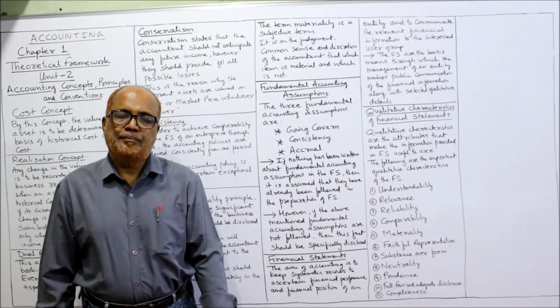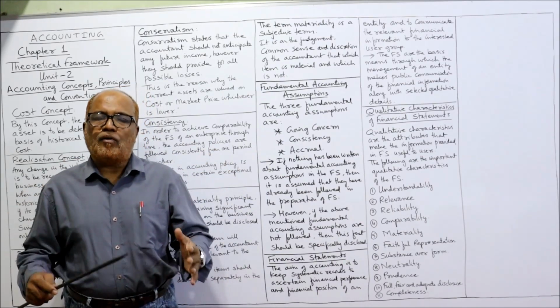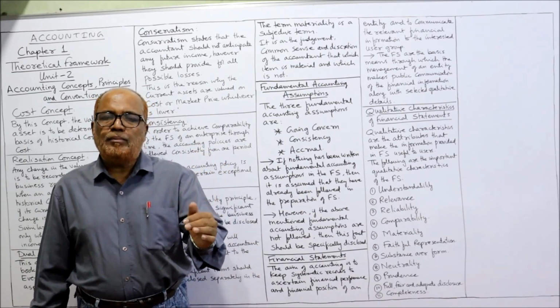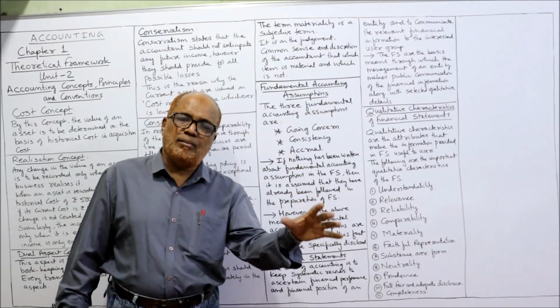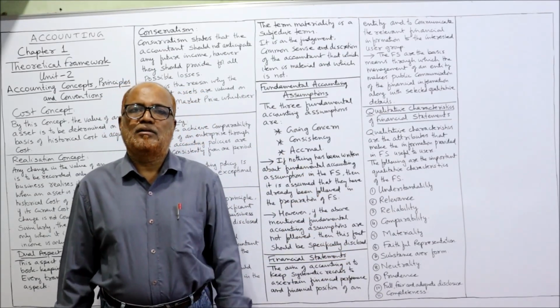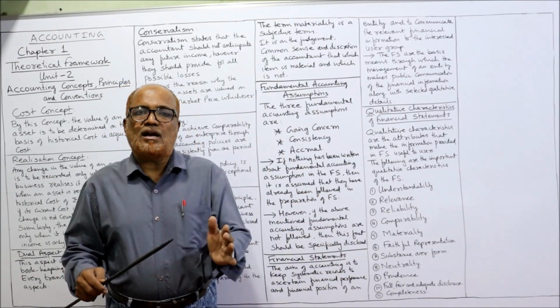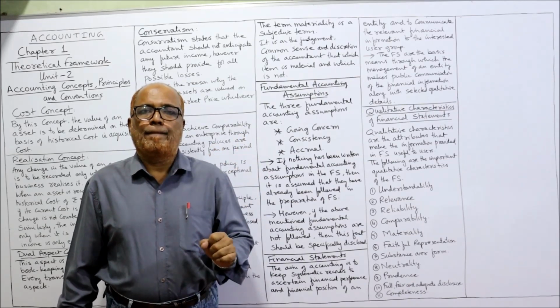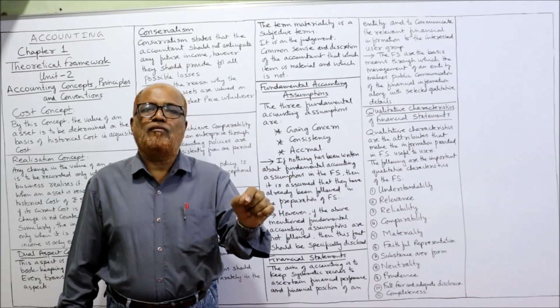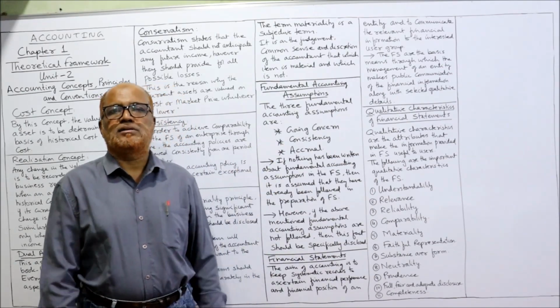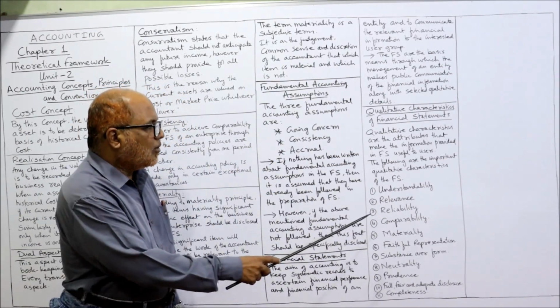Similarly, profitability. So many profitability ratios are there. Those ratios will be calculated by using the information from financial statements. So the investors are interested in profitability. So we should have the information regarding profitability in the financial statements. That is relevance.